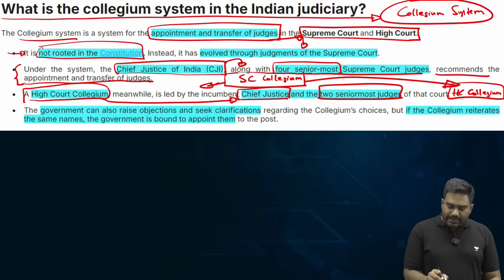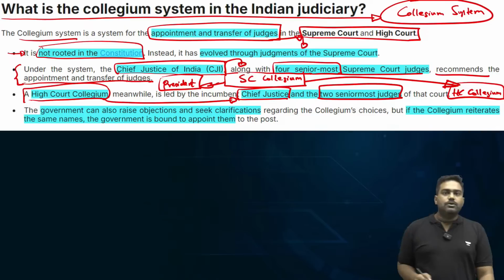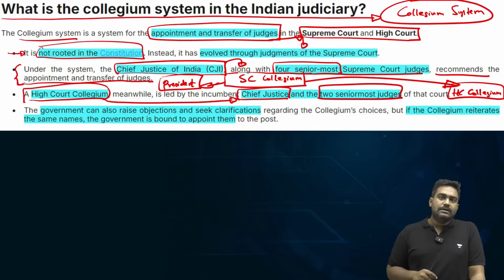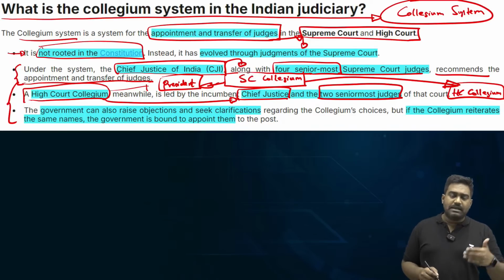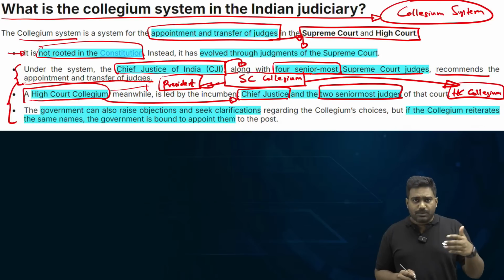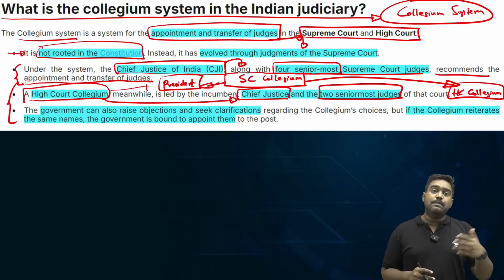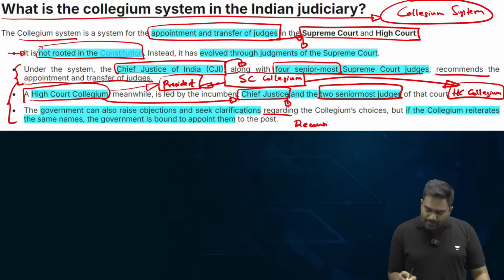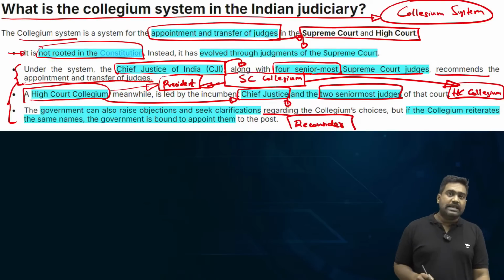So eventually names are recommended to the President, and the President usually accepts the names and essentially provides for the appointment of these judges. However, if the President has an issue with the recommended names, essentially if the government has a problem with the track record or the merit or the integrity of the judges who are being recommended, the government through the President can send back the names. They can basically ask the collegium to reconsider. The government can send back the recommended names asking the collegium to reconsider.